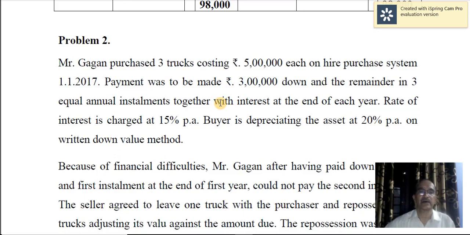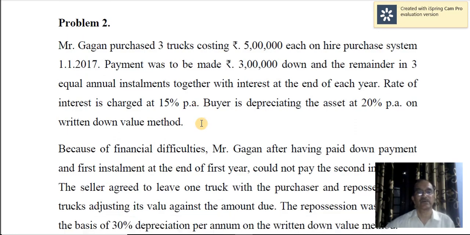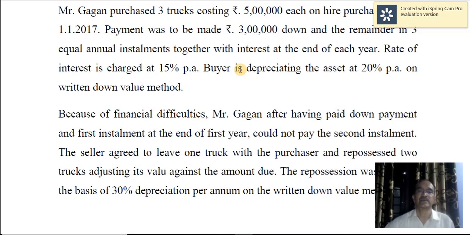So a hire purchase installment amount is not given here. Here only cash price details are given. So installment means part of the cash price plus interest. So here 4 lakh plus interest due for the first year, that will be added, and that will be the first installment. Second installment also 4 lakh plus interest for second year. Third year also 4 lakh plus interest for third year. That way you have to calculate the installment. Anyway, the rate of interest charged is 15%. Normal depreciation is 20% on written down value method.